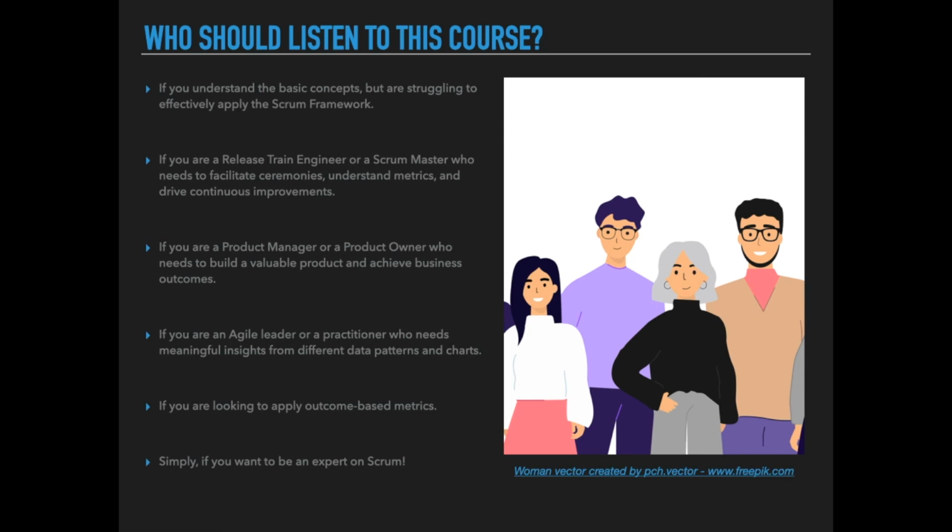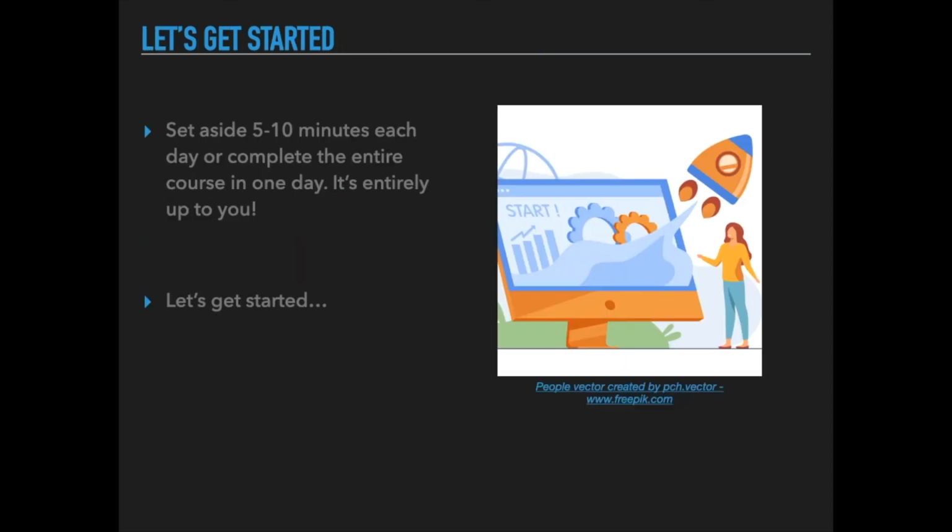and drive continuous improvements. If you are a product manager or a product owner who needs to embrace the customer-first approach, define personas, create a product vision, or develop a product backlog, then you will like this course. If you want to learn everything on Agile metrics or simply become an expert on Scrum, then this course is for you. Let's get started.